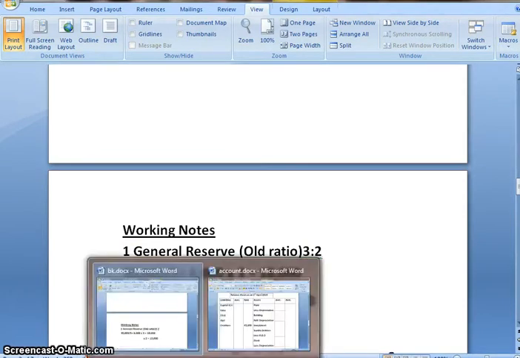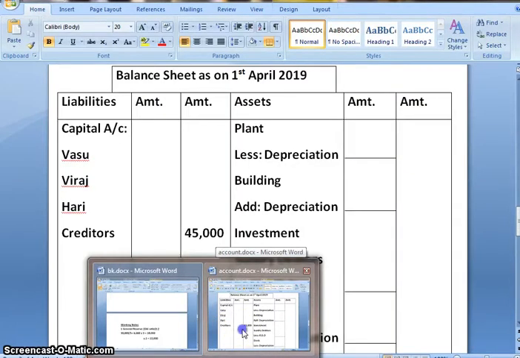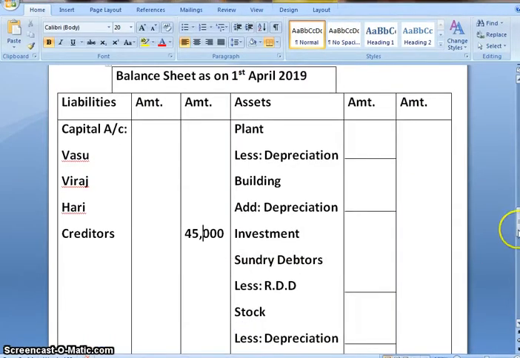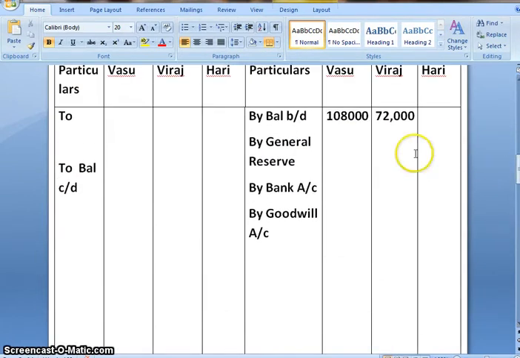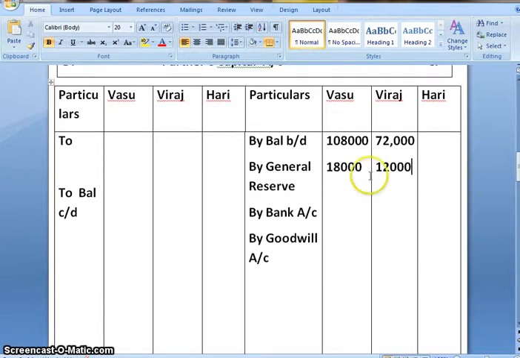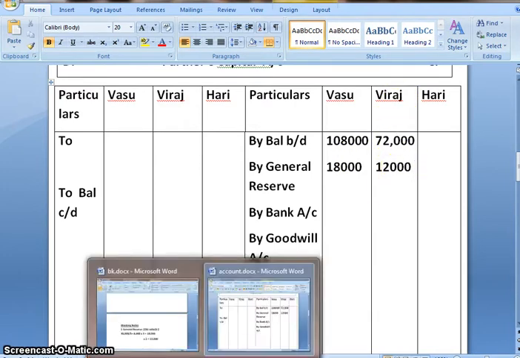So the journal entry is general reserve account debit to all partners capital account. So let's make the posting accordingly. That is 18,000 of Vasu and 12,000 of Viraj.